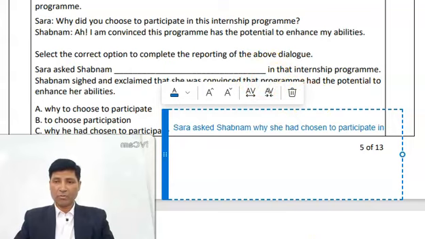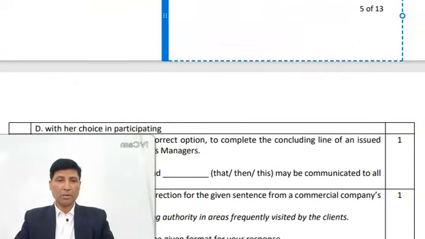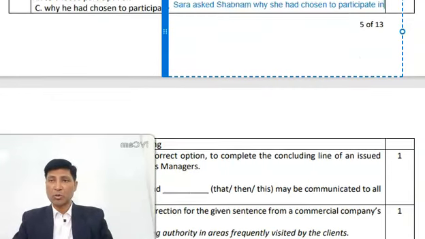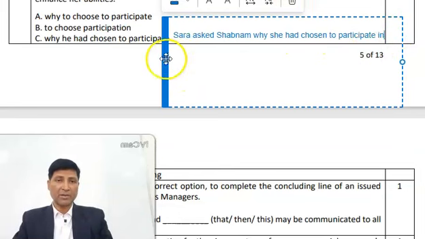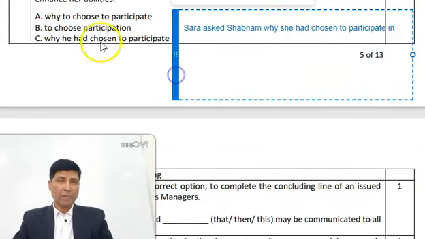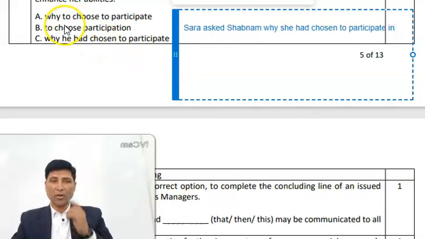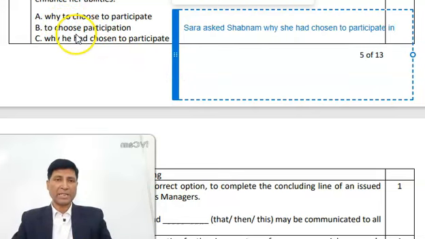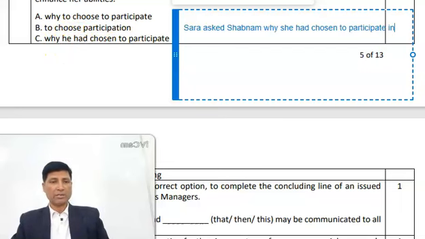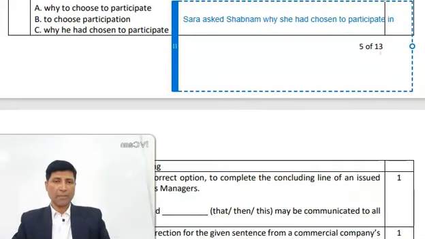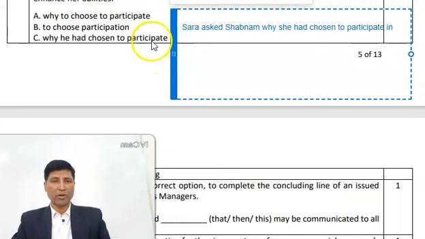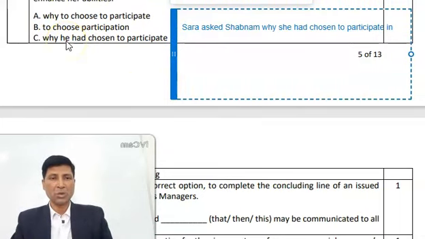And now you see options for these questions are given. So you look here, why to choose, it's a wrong option. To choose participation is a wrong option. Why he had chosen, this option C is also wrong according to me, because it should be she.